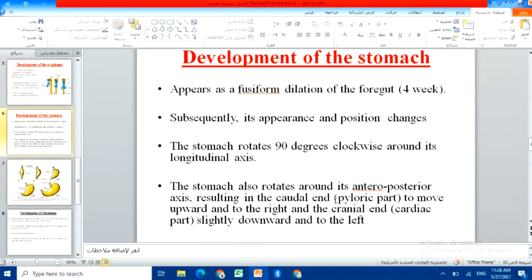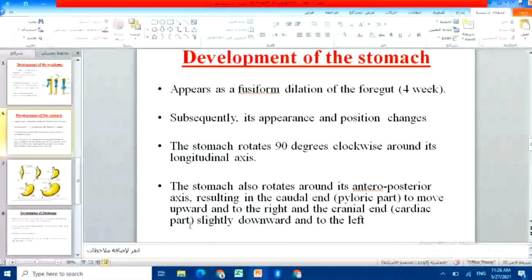Then another movement will happen upward and to the right, and this will give us a cranial end that we call the cardiac part. Then this will move downward and to the left.